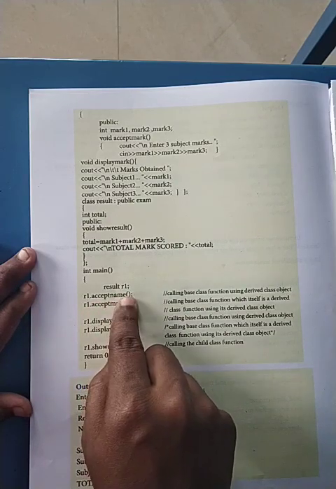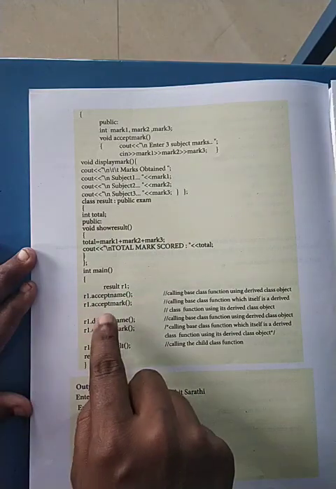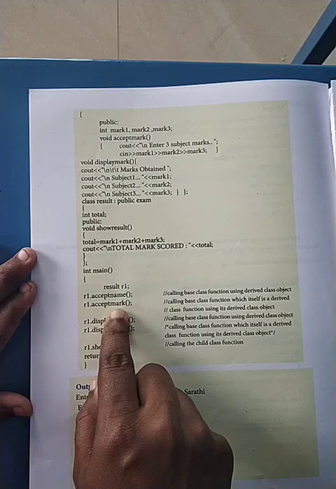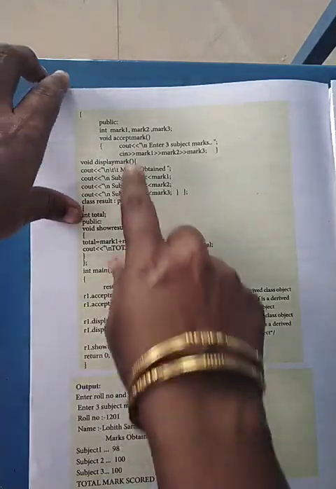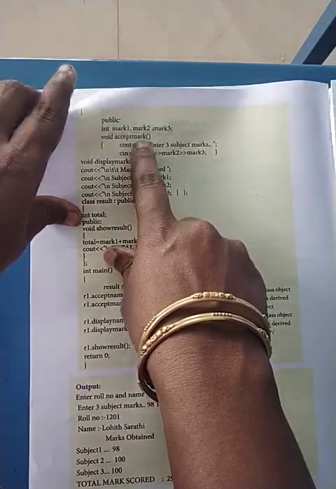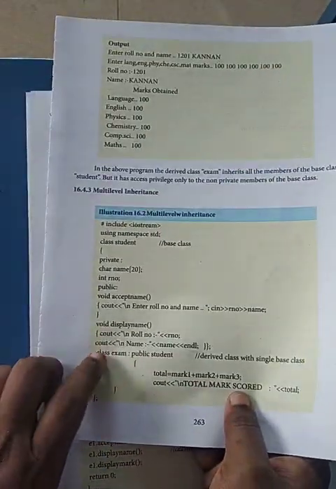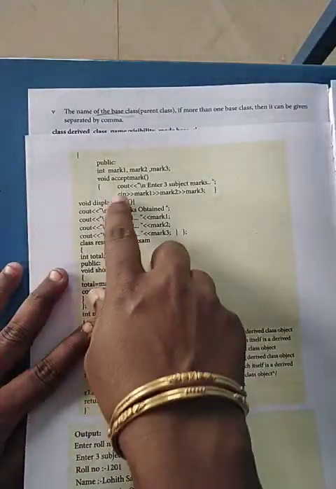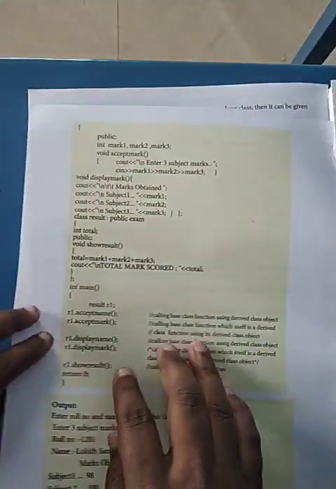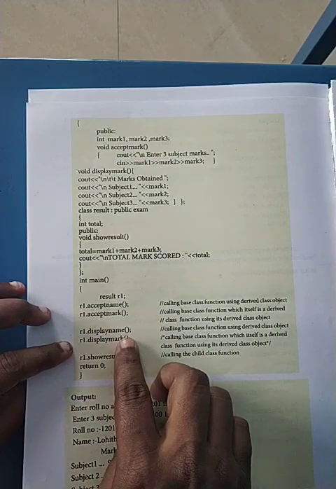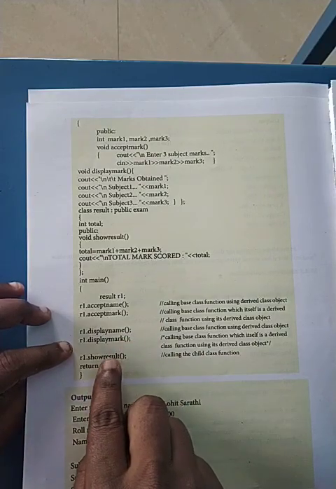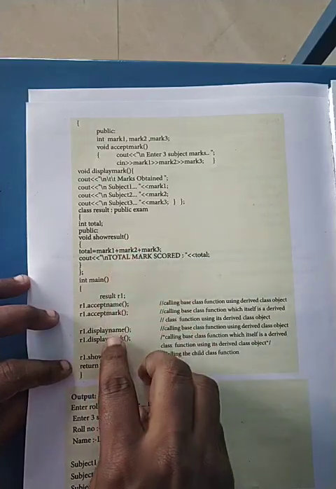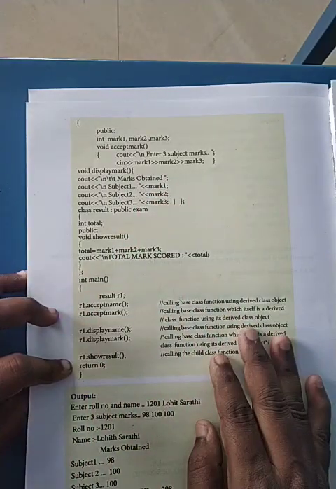Accept name is in the student class. Then accept mark. Where is this accept mark? Accept mark is inside the first child class. Where is that? The first child class is exam. So in the exam you will have this accept mark. Then display name and display mark, and finally the show result. Show result alone is in the third class. The other things are all in the previous classes.